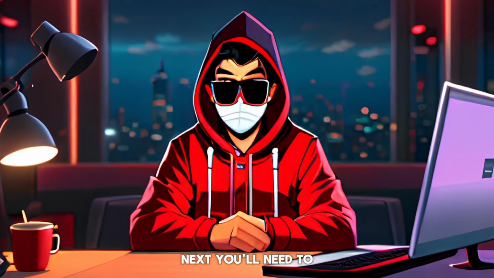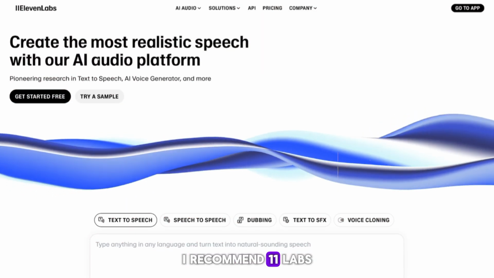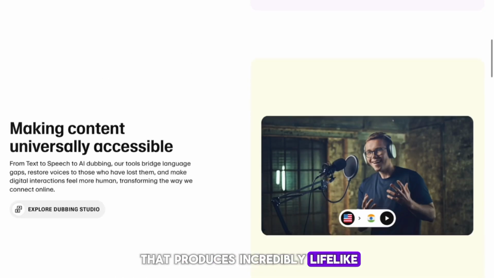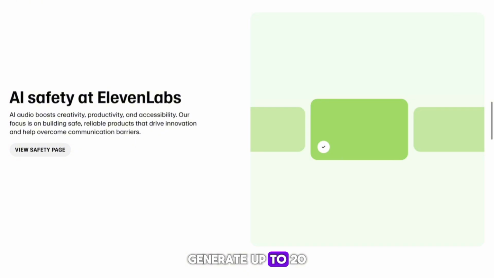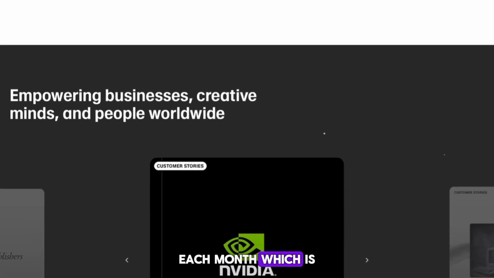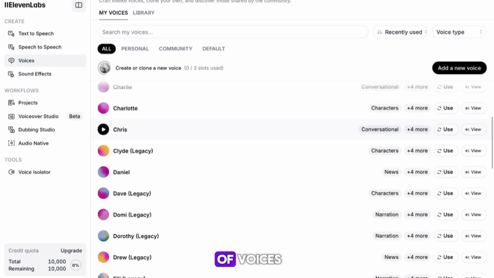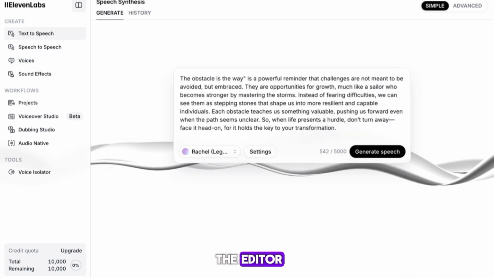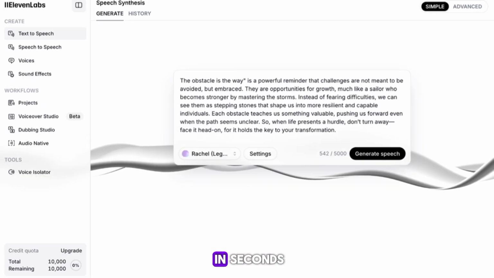Step 2. Recording the voiceover. Next, you'll need to record the voiceover. For the best results, I recommend ElevenLabs, an AI text-to-speech tool that produces incredibly lifelike voiceovers. The platform offers a free plan that allows you to generate up to 20 minutes of audio each month, which is perfect for short videos. Once you've signed up, browse through their selection of voices and pick one that matches the tone of your script. Paste the text into the editor, hit Generate, and you'll have a professional-sounding voiceover in seconds.